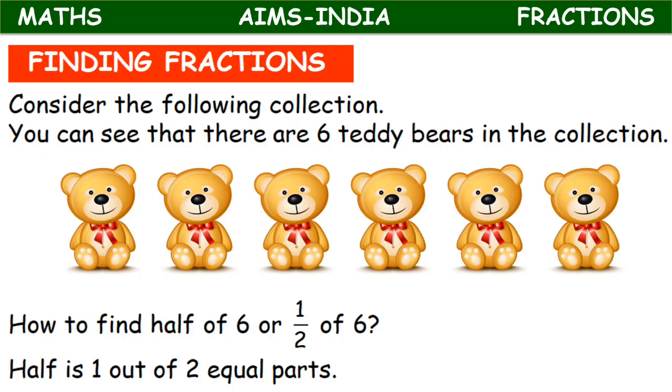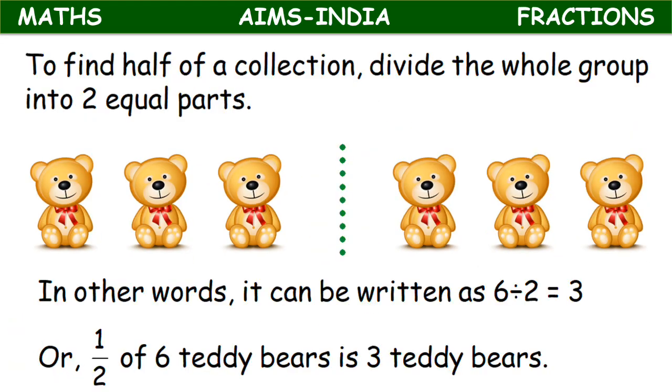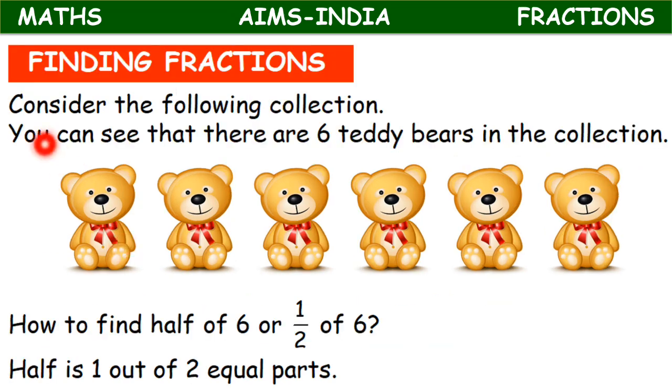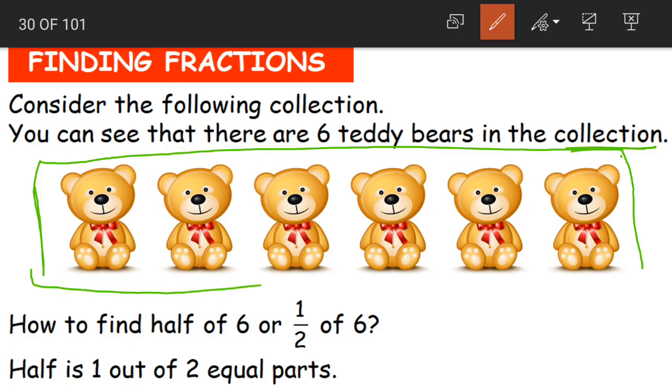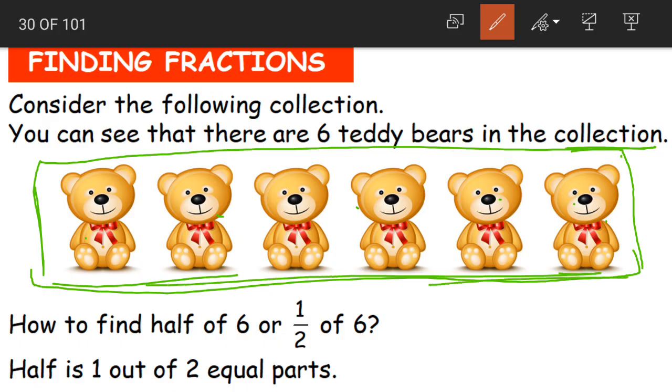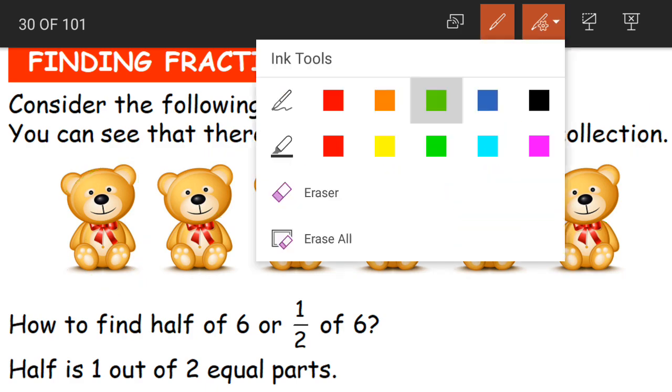What should we do now? We should find the fractions. Consider the following collection. You can see that there are 6 teddy bears in the collection. Again, why are they using the term collection here? Because this is our whole. Yes, and in our whole we are having more than one object. We are having a group of objects. So it will be referred to as what, children? Collection. If we had only one teddy bear, it would be called a region. Yes, do not forget this.